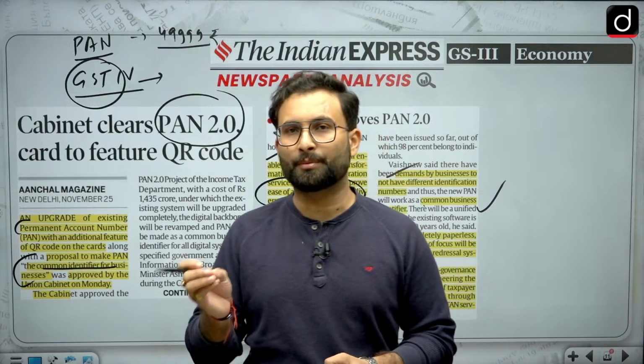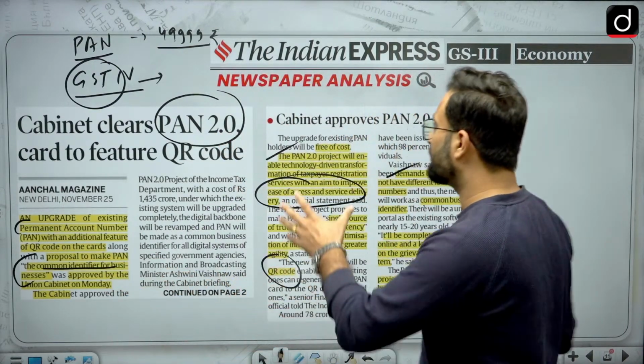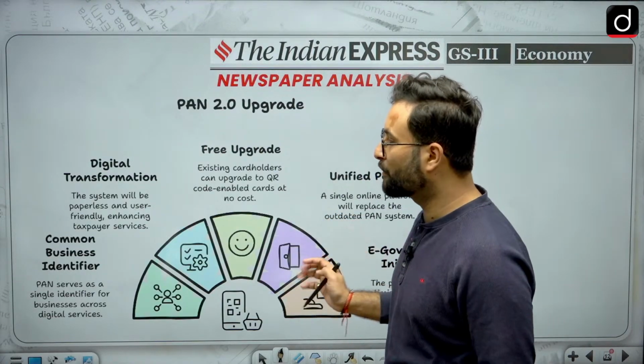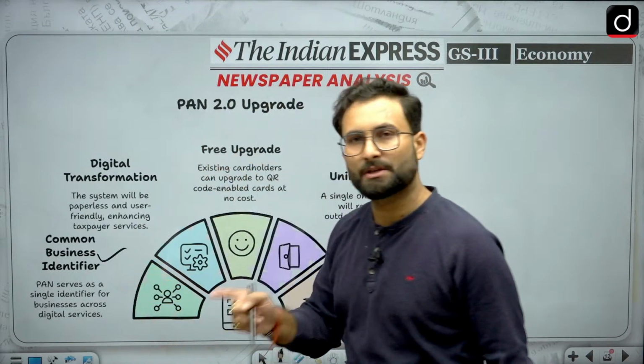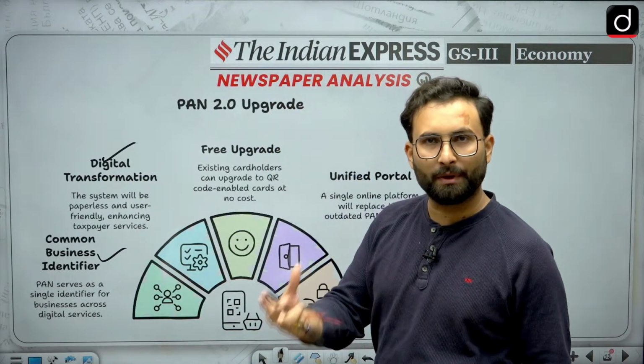Other than that, we are going paperless. We are using technology in that. All these things have been given in the PAN 2.0. These are the features which have been discussed over here. Common business identifier, as I told you. Then moving further, digital transformation, we are going paperless, etc.